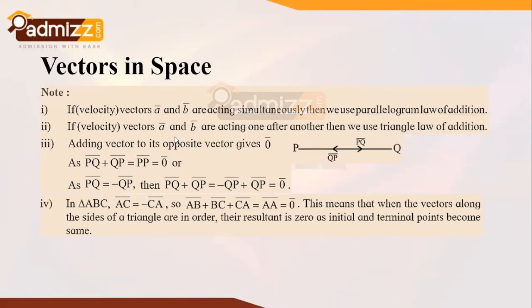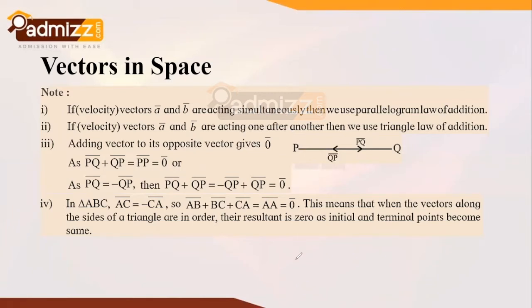Then, adding a vector to its opposite vector gives the null vector or zero. This is a very basic thing, as we can observe here: PQ bar plus QP bar gives us the vector PP bar, which is equal to the null vector or zero vector. Now in triangle ABC, if AC bar equals minus CA bar, we can write AB bar plus BC bar plus CA bar equal to AA bar, that is a null vector. This readily means that when the vectors along the sides of the triangle are taken in order, the resultant is zero, as initial and terminal points become the same.